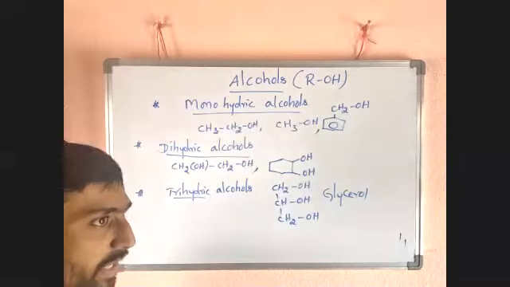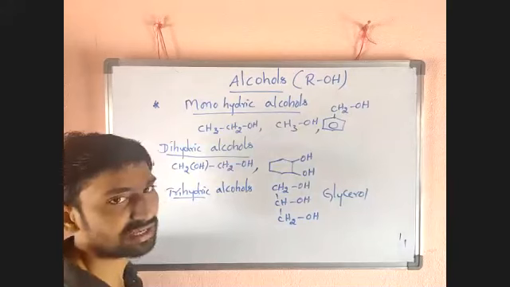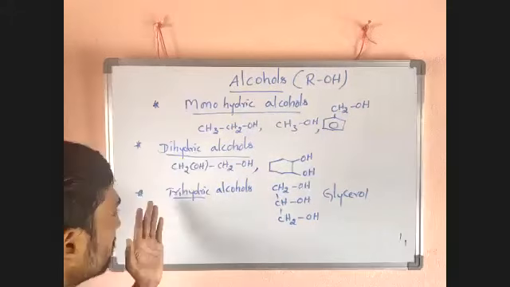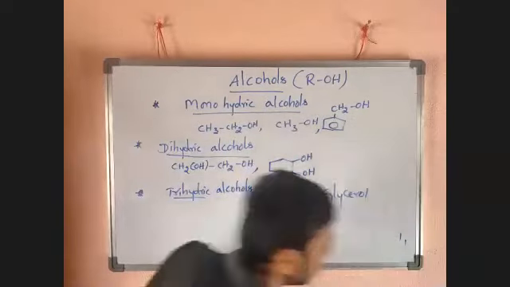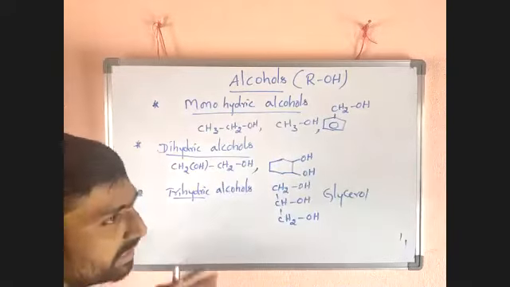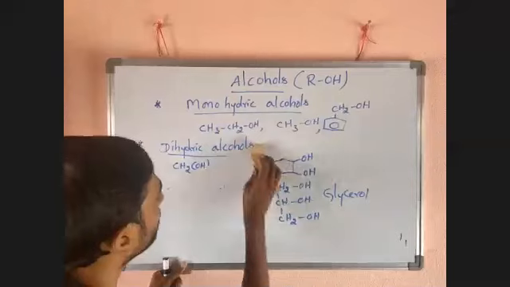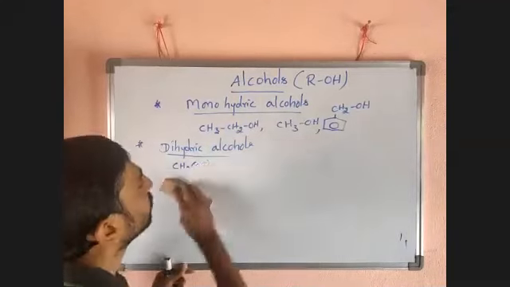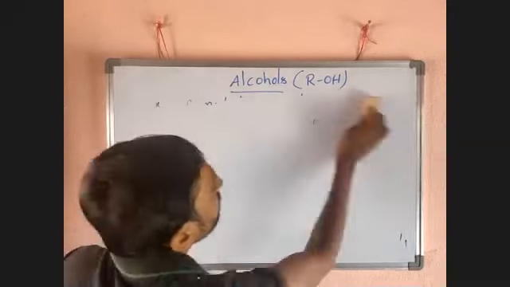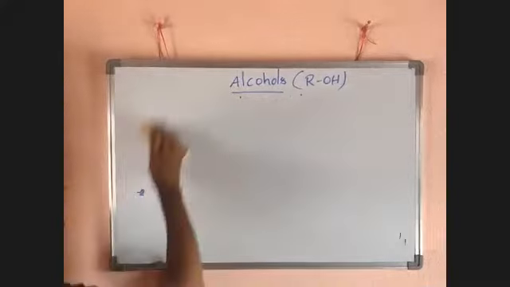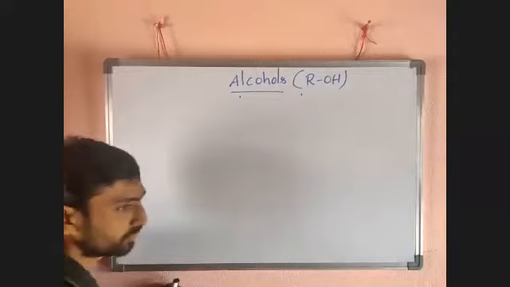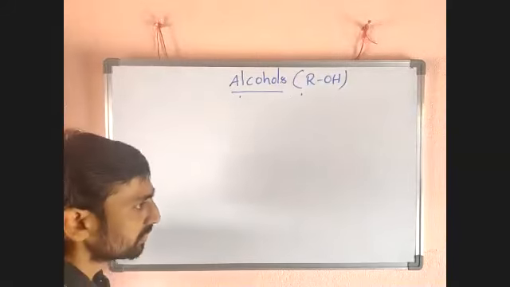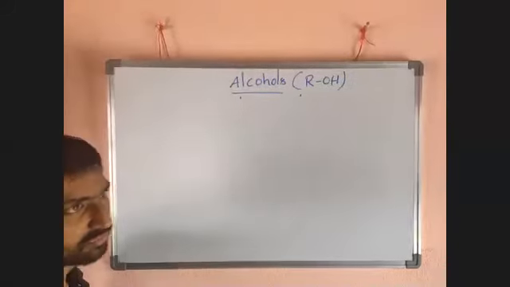More than two OHs are called polyhydric alcohols. By seeing this, we can easily identify whether it is monohydric, dihydric or trihydric. It's not very important, just listen. I will tell you when you have to write. From preparations onwards, you can write.